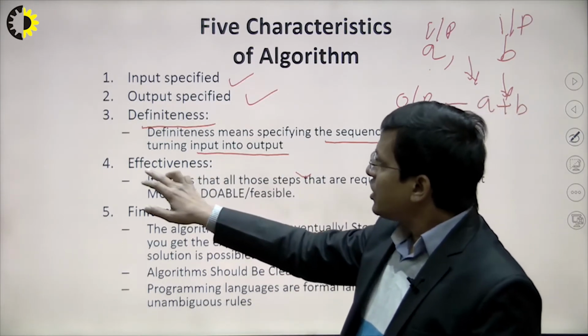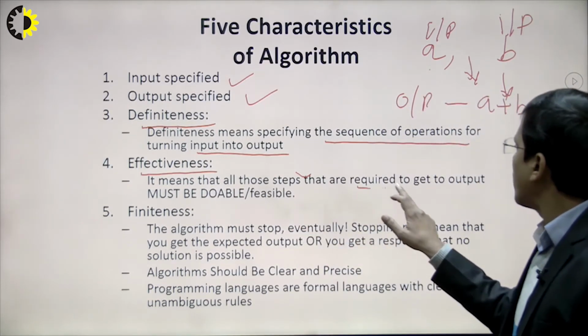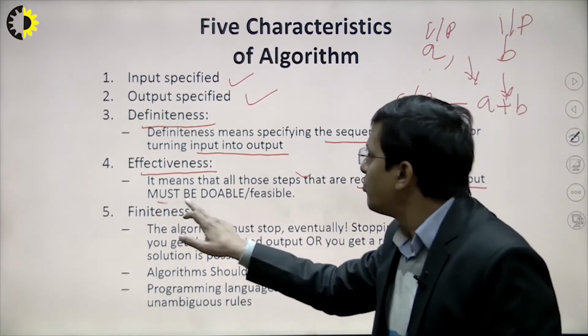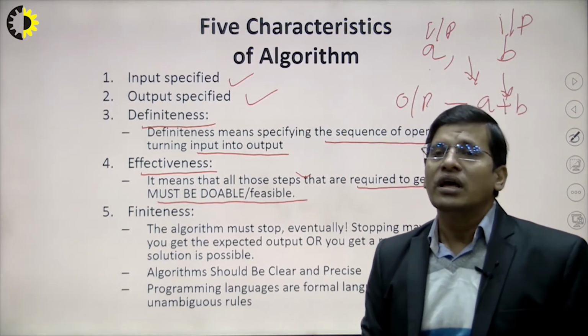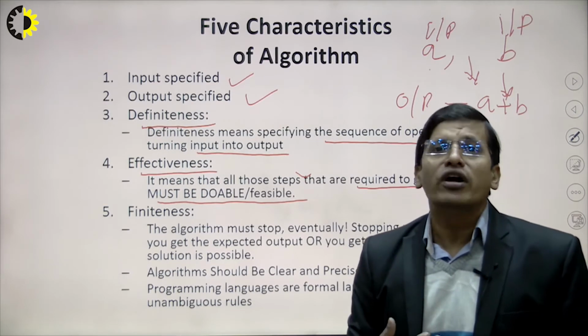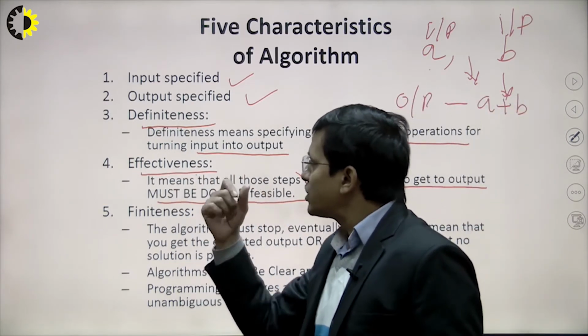Now the next one is effectiveness. Effectiveness means that to get the output, it must be feasible. If the output is not feasible, then that algorithm is not an effective one. That's why we focus on the effectiveness of the algorithm.